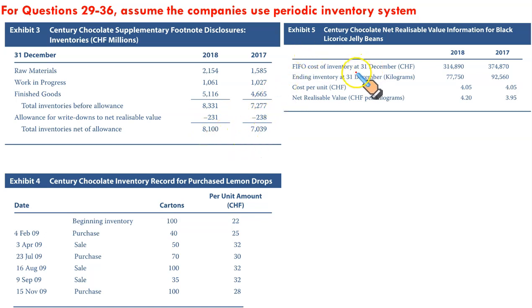Then Exhibit 5 contains the FIFO cost of inventory at both these years' ends. We've also been given the cost per unit last year and the cost per unit current year. NRV for both years is also given. For 2017, NRV was 3.95. The cost was higher. It means there must have been some write down in 2017. And then later on, NRV went up to 4.20, more than the cost. So it might involve some inventory reversal. We'll see. Now, we have also been given the purchase and sales details date wise. Purchase, sale, all this. We'll see as we proceed.